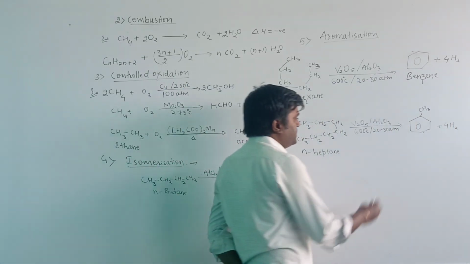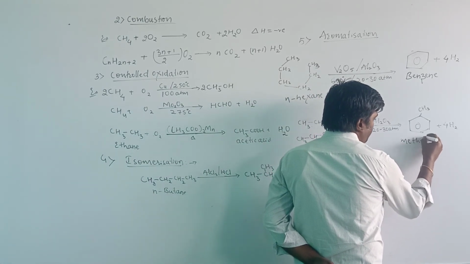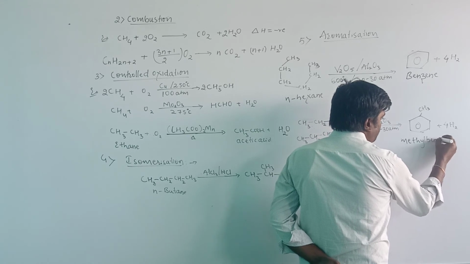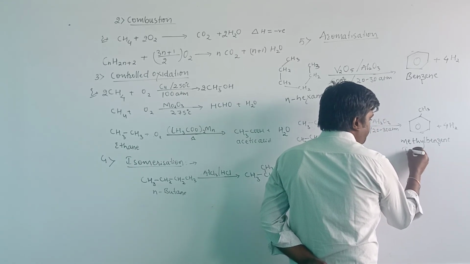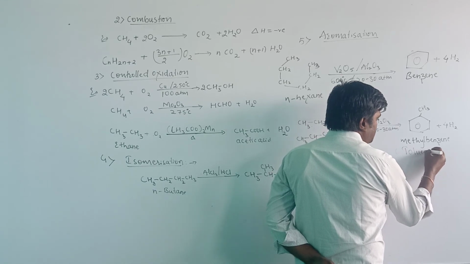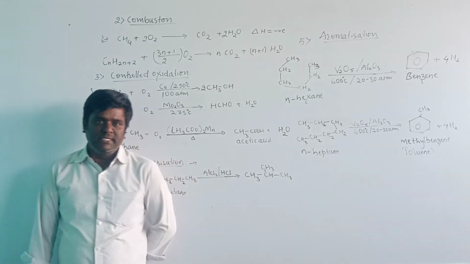The name for this compound is methyl benzene, and the general name is toluene. Generally it is known as toluene, and the IUPAC name is methyl benzene.